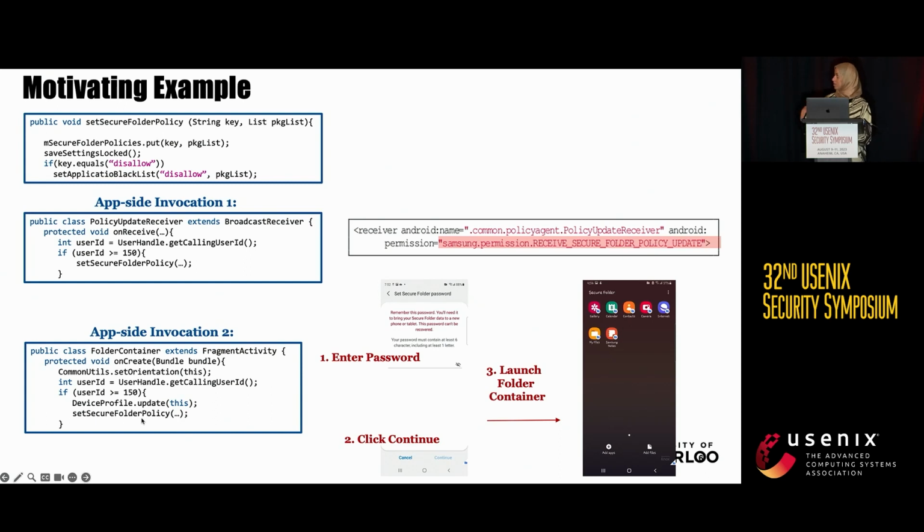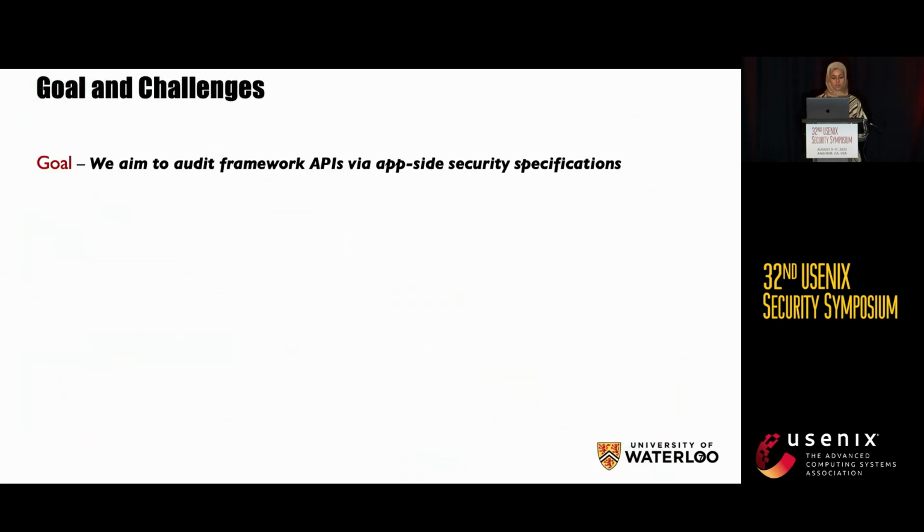Besides these 2 access control checks, we see 2 programmatic checks, the one in red. So the user ID should be more than 150. Our initial speculation that the API was not properly protected is correct based on these app-side security invocations. In this project, we aim to leverage similar insights. We want to audit framework APIs via app-side security specifications.